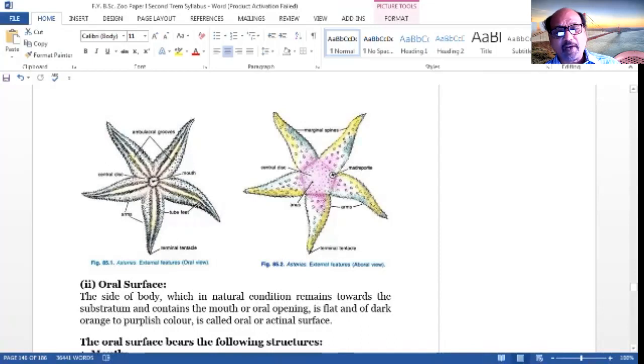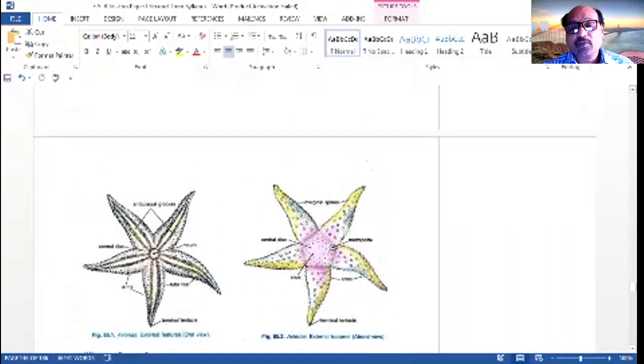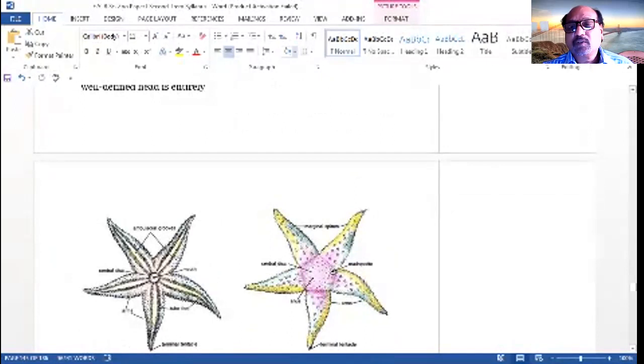It has spines on both sides of the arms and an inner lip. The whole body is covered with spines, and the cupids are present at the ambulacral groove. Every arm has one groove centrally, the ambulacral groove, and inside the ambulacral groove there is a row of cupids. Okay, so now we stop here.